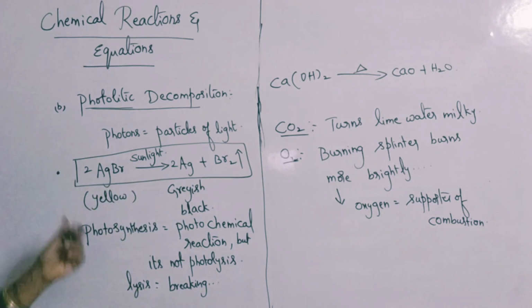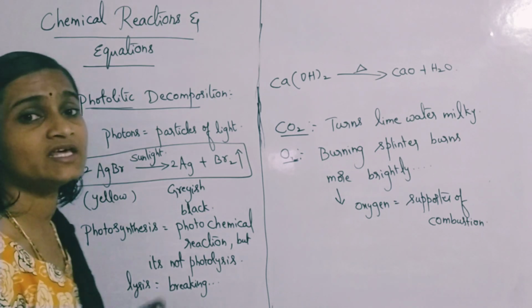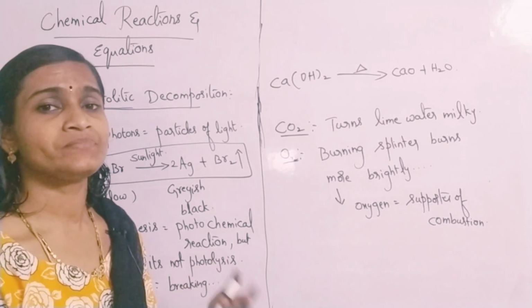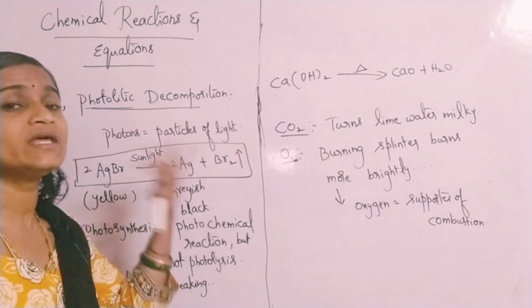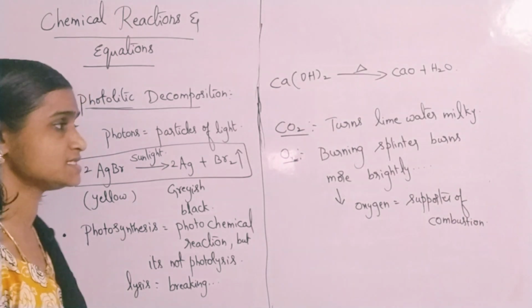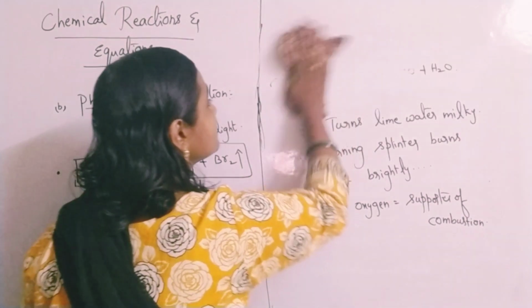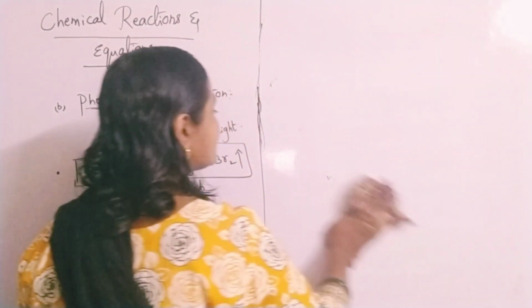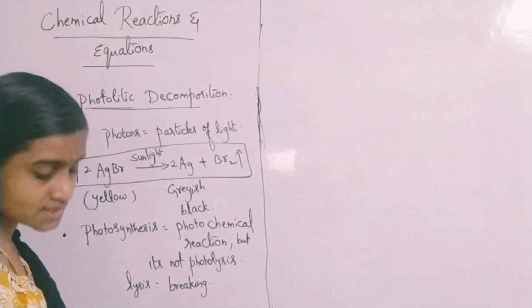So AgBr, even AgCl also, when it is kept under sunlight, it gives us metallic grey colored silver, and chlorine gas escapes out in such cases. So these all come under photolytic decomposition reactions. And the third category is electrolysis reactions.